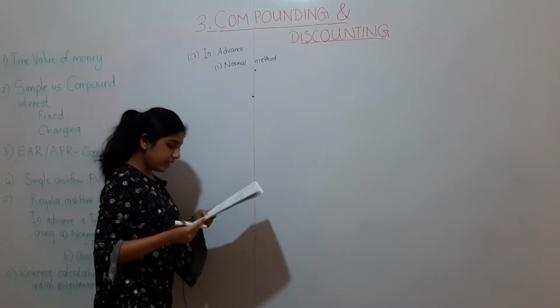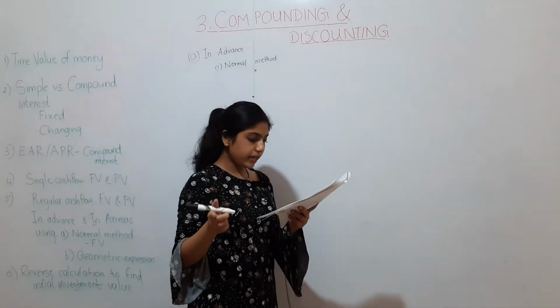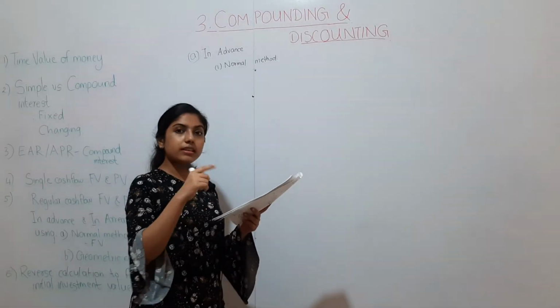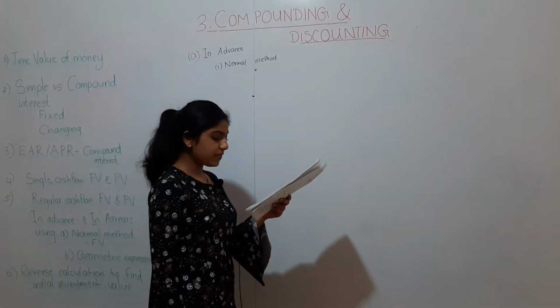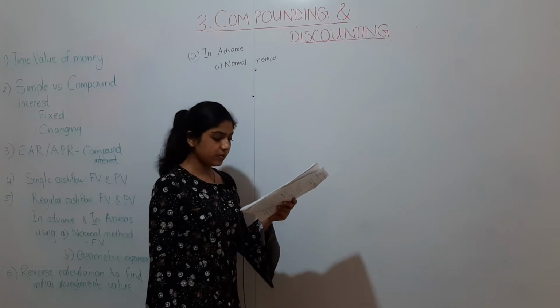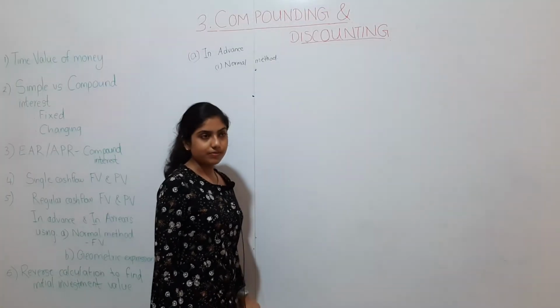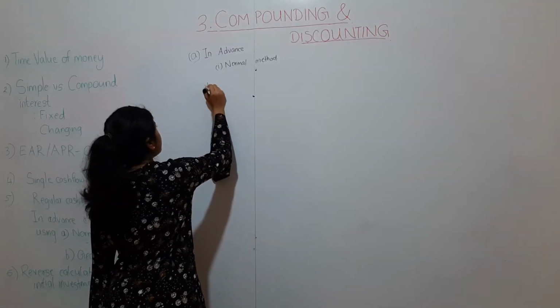A person invests 400 rupees now in a pension fund and a further 400 rupees for 3 years. How much will be the total investment value at the end of the investment period if the interest rate is 10% per year? First, let's draw a timeline to view that.